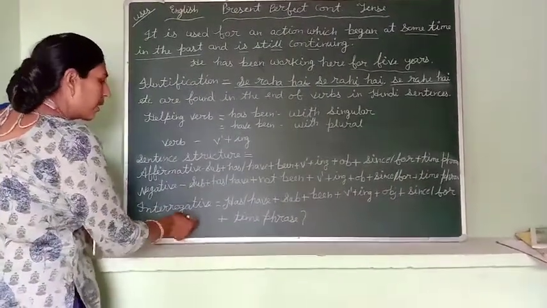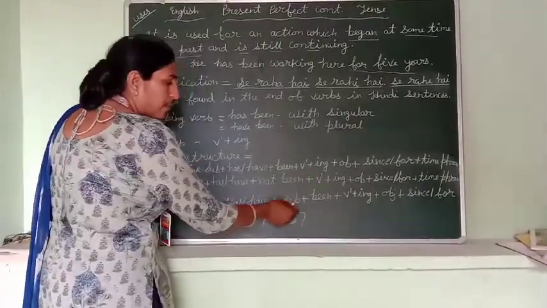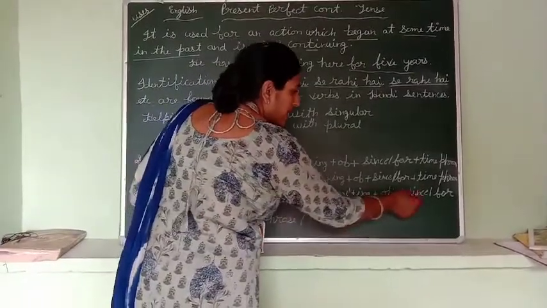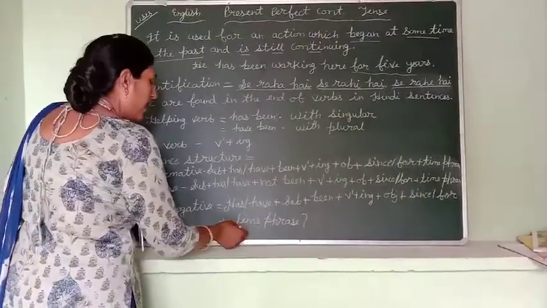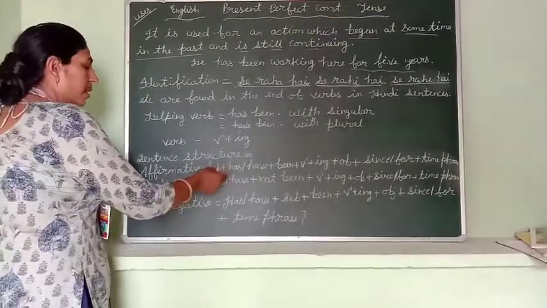In an interrogative sentence, has/have comes first, after that subject, been, verb first form plus ing, object, since/for plus time phrase.